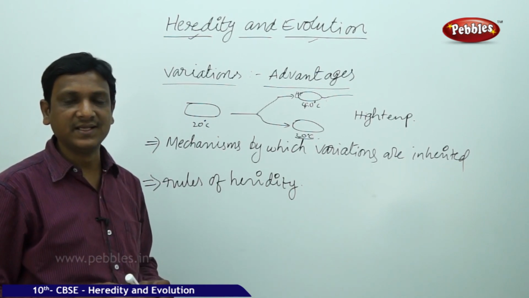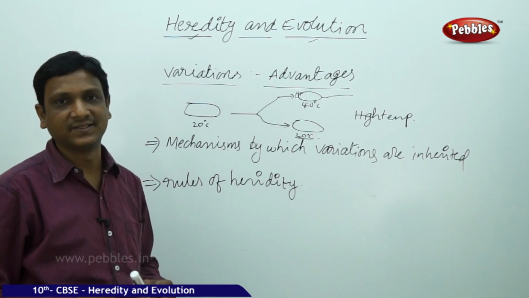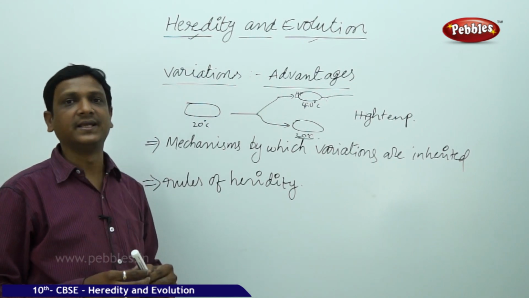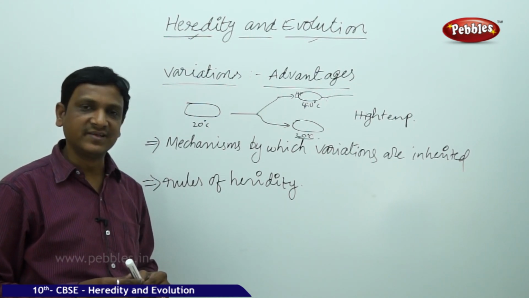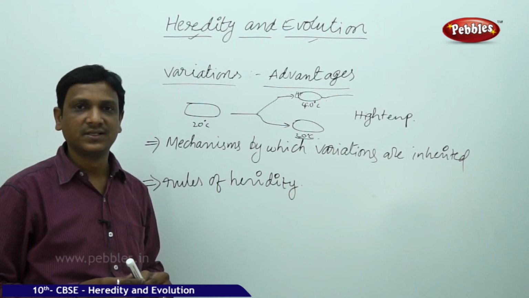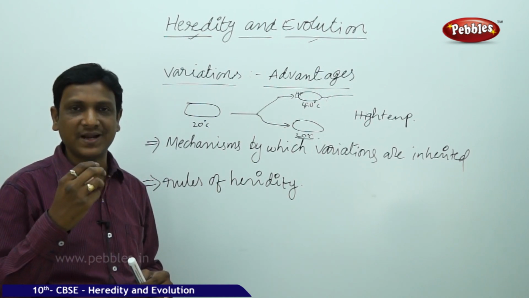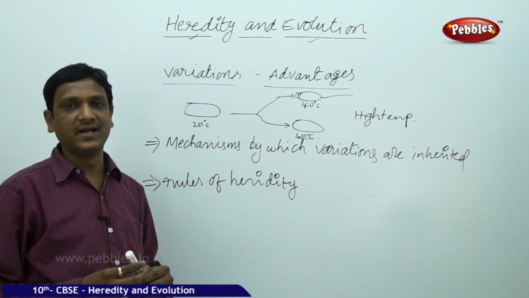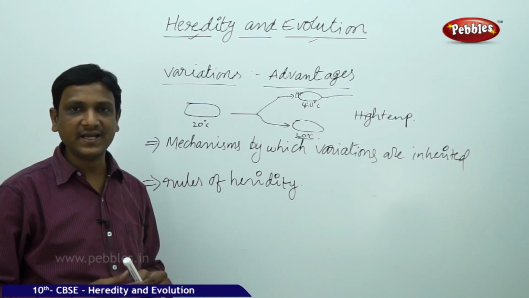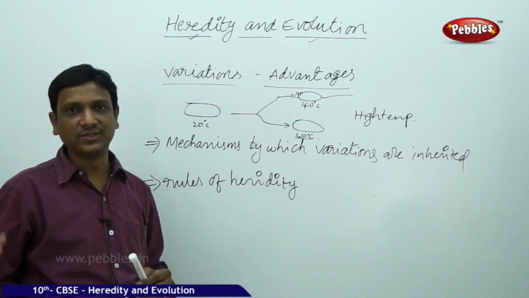For that reason he selected a pea plant, which has some contrasting characters, that means characters that can be seen with the naked eye. He conducted experiments on pea plants. If we study the observations of Gregor John Mendel, we can understand how the characters and variations are inherited from generation to generation and how they lead to evolution.